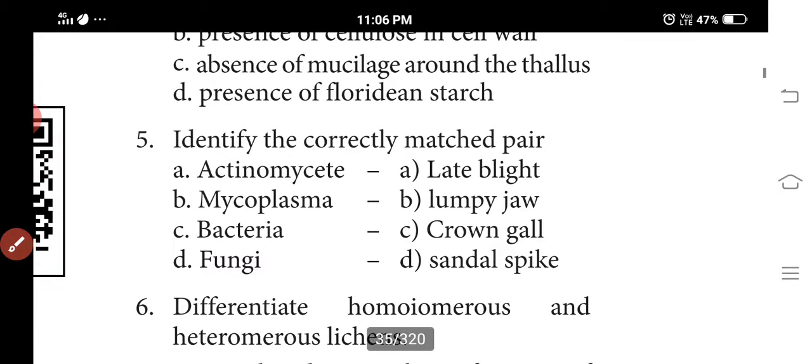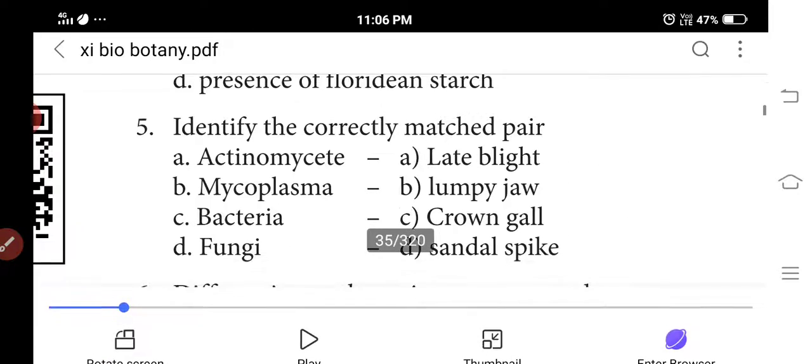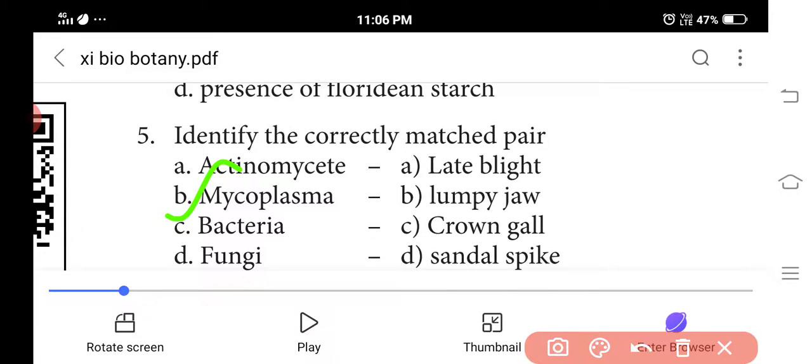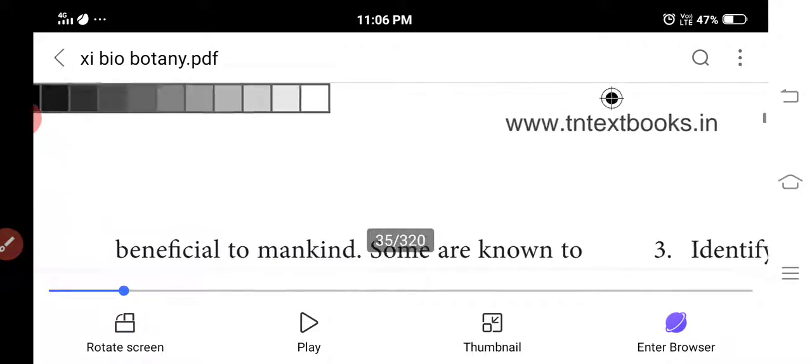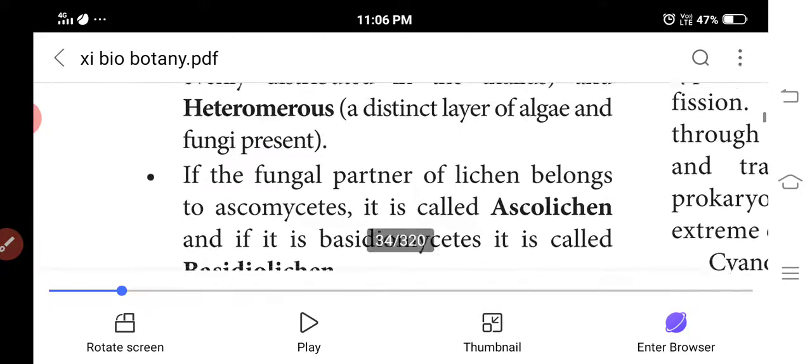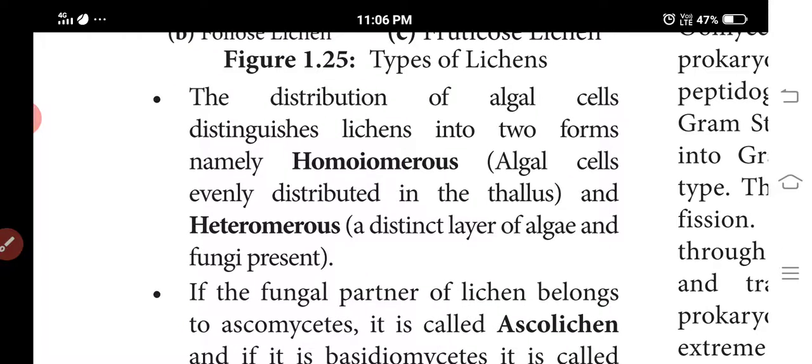Next one, identify the correctly matched pair. Bacteria. Next one, differentiate the homomerous and heteromerous. Here, this page number 28. The algal distribution distinguishes the two forms. In homomerous, the algal cells are evenly distributed in the thallus, and in heteromerous, a distinct layer of fungi is present.